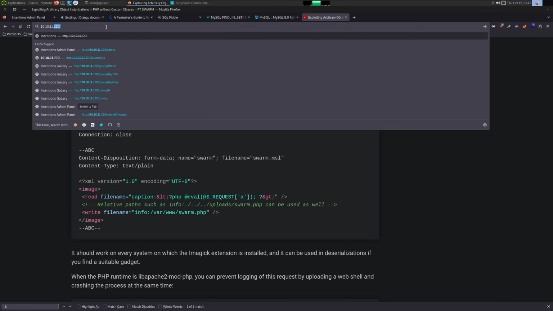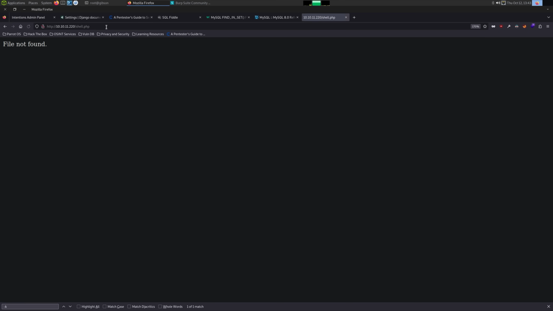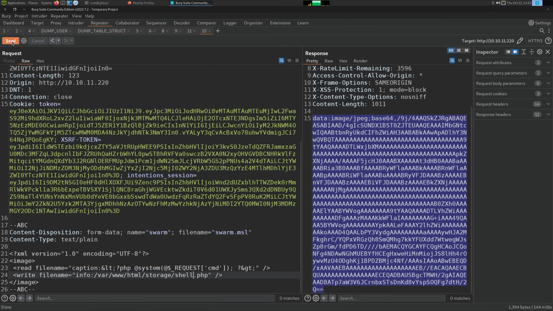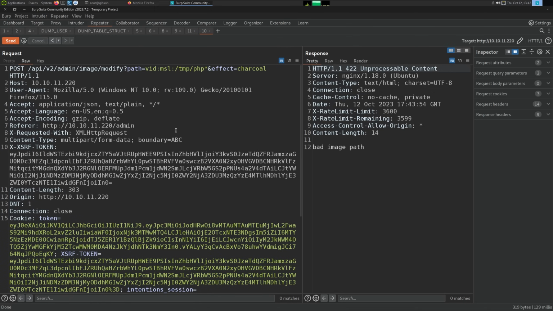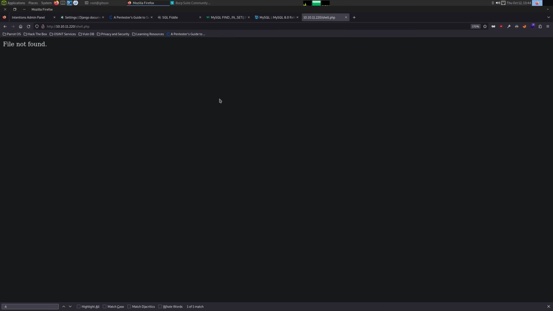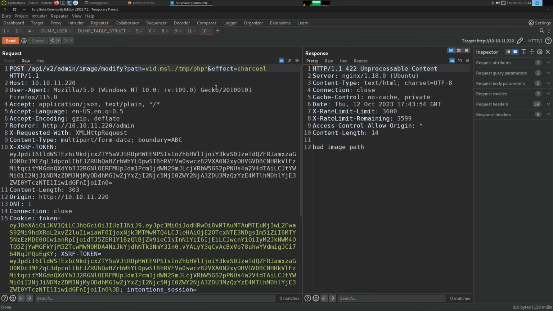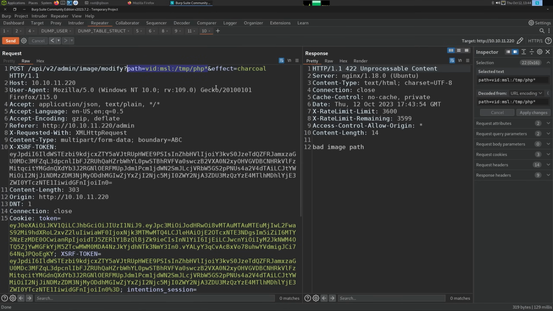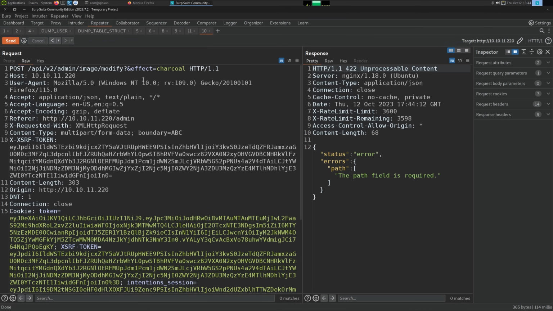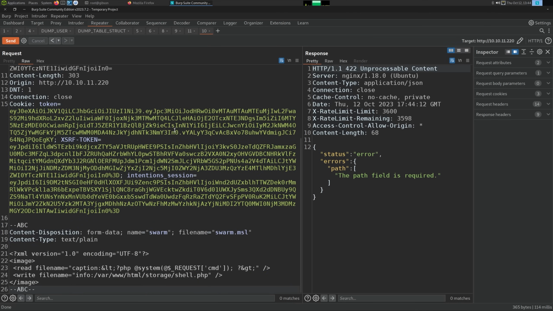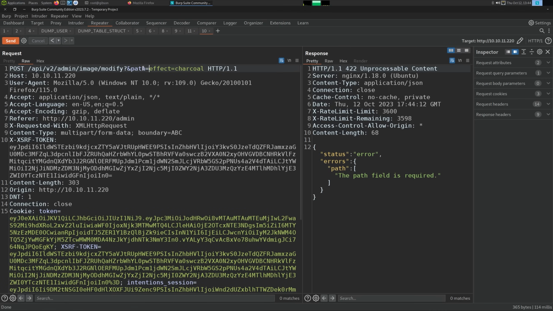So let's do 10, 10, 11, 220, shell.php, file not found. I'm going to send this request, and we have bad image path. That did not work. Refresh, still file not found. So we screwed something up. If I get rid of path, path is required. So we'll put path back in. I was pressing Control Z and I don't know what it was undoing. This is equal to, what is it?